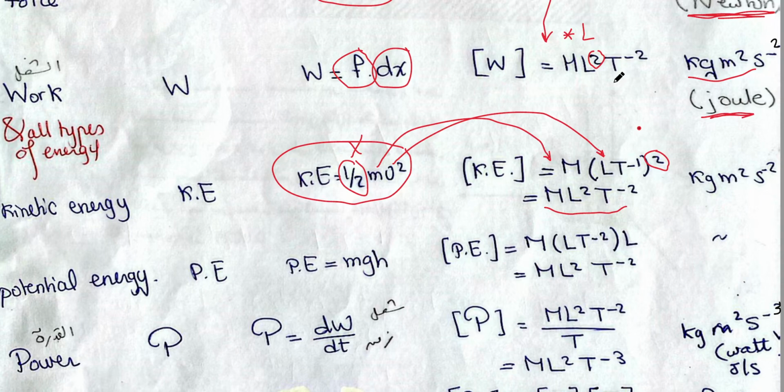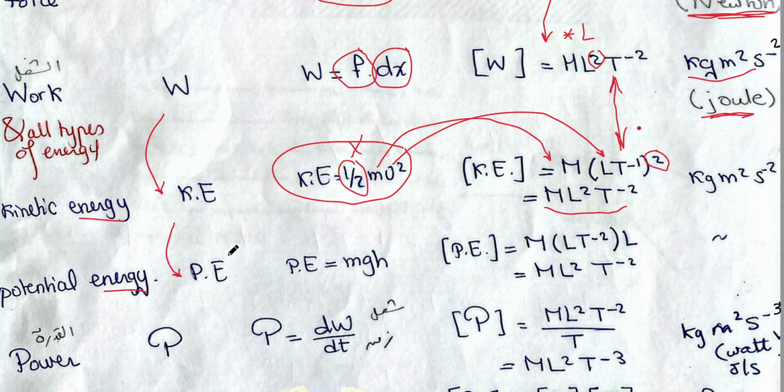What do you notice? It is the same dimensions as the dimensions of work, which means that work, energy, and all types of energy have the same dimensions and same units. That's why we can find only the dimensions of work and use it for kinetic energy, potential energy, and any kind of energy, electrical energy, chemical energy, because the nature of energy is the same, so they have the same dimensions.